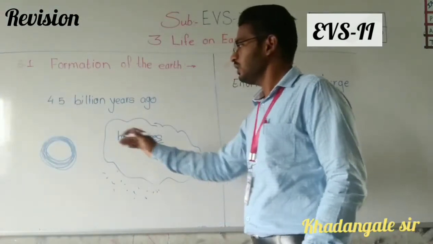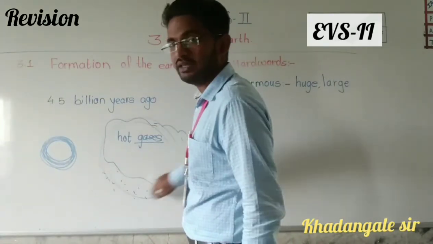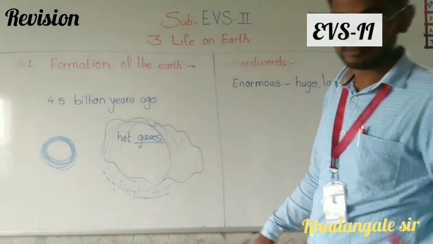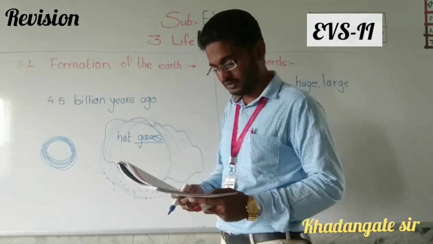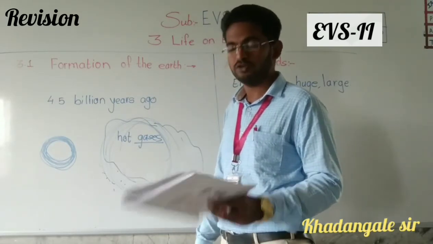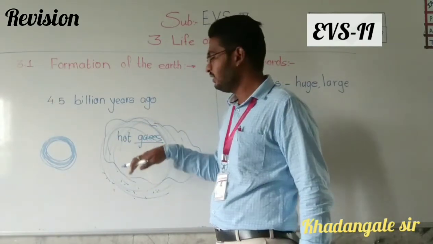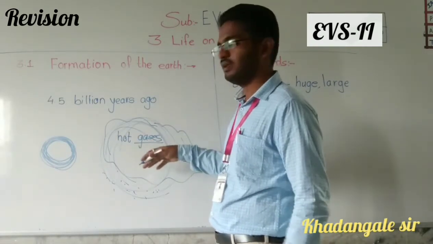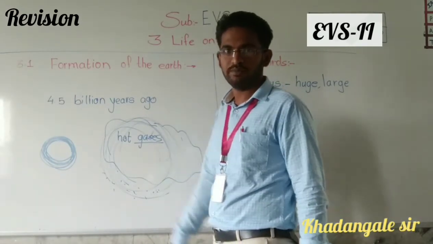With this high speed, the gases and dust were rotating like this. That is called spinning at a great speed. Its circular motion at great speed caused it to divide into several portions. It got great speed, and because of that it divided into several parts.